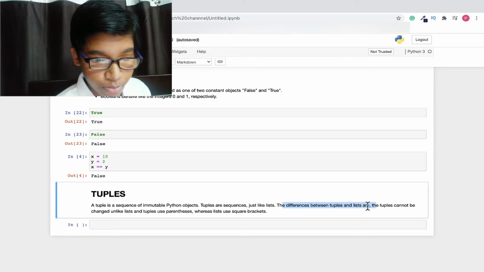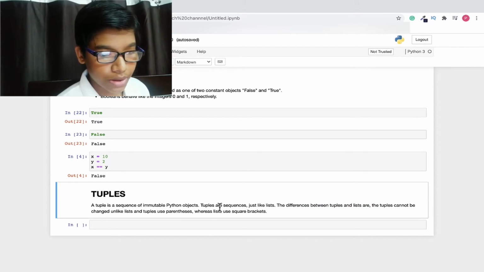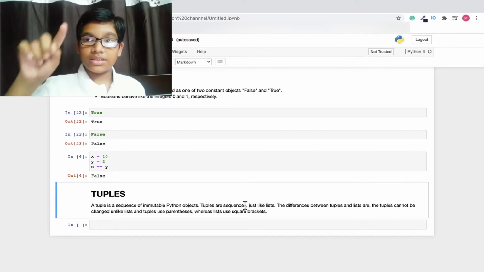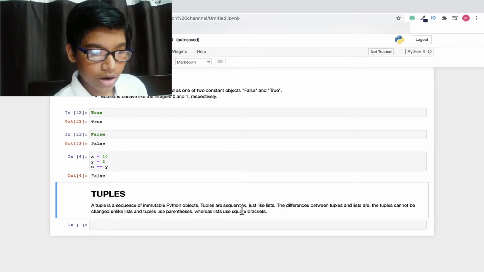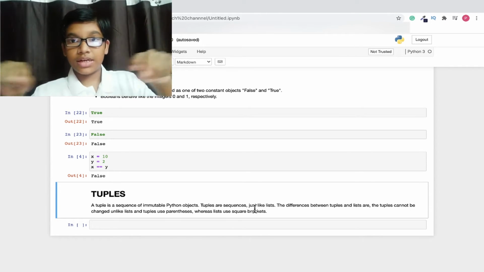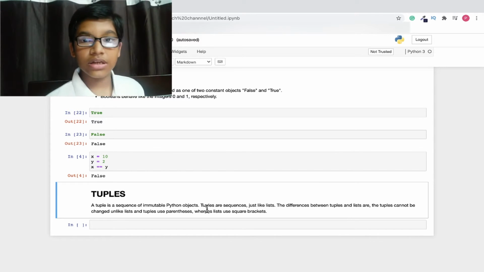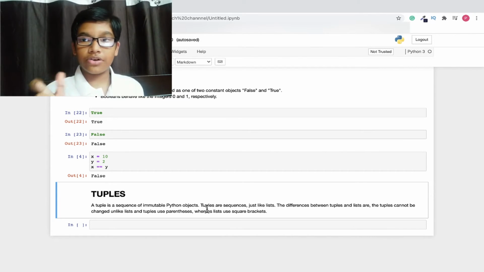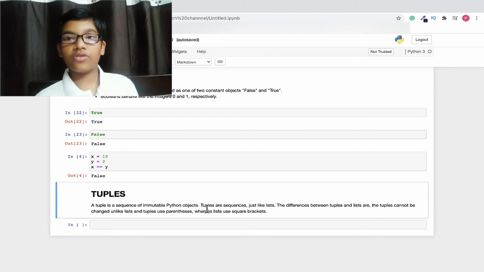The differences between tuples and lists are that tuples cannot be changed unlike lists, and tuples use parentheses, that means the slightly curved brackets, and lists use square brackets, which look something like this. So this is the difference between tuples and lists. If you haven't watched my list episode, do watch it. Without it this may be a little bit tricky or complex, but once you watch that episode, this will be super easy.